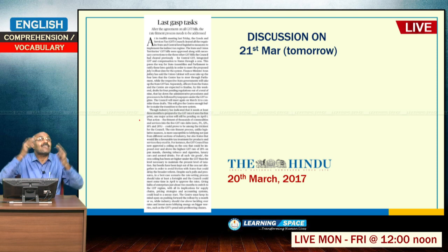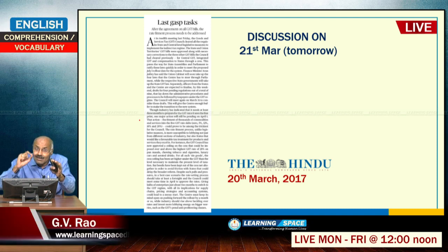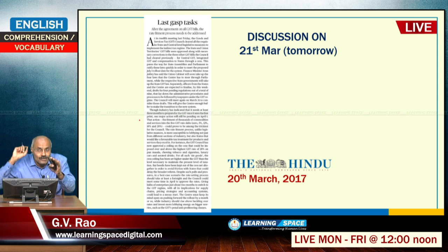So, here what is the crux of the matter? The crux of the editorial is, now the United States of America's central bank has gradually started resorting to normalization of interest rates. It is gradually coming out of easy money policy, and it shows confidence in the economy. That confidence will reassure the markets, other countries also.